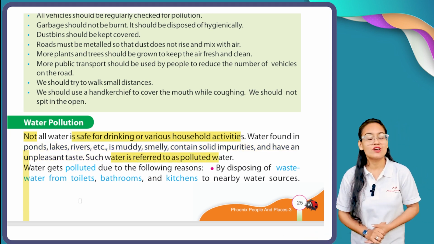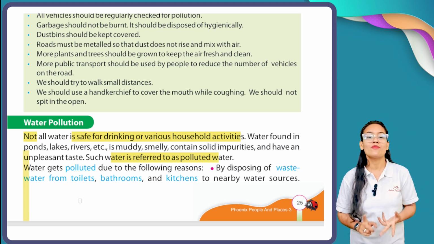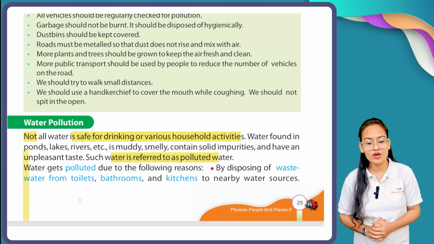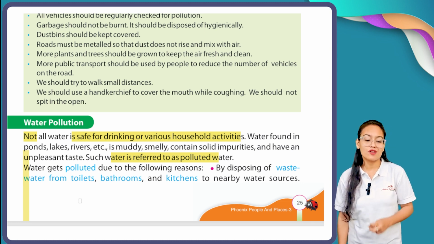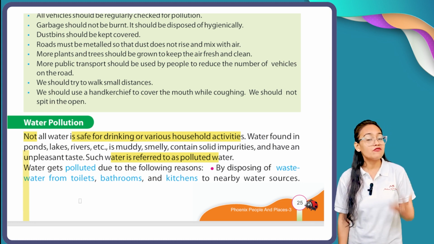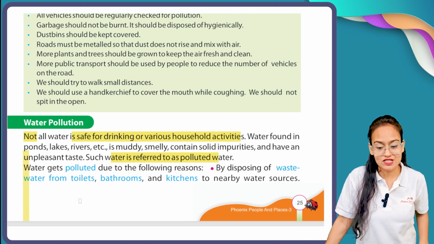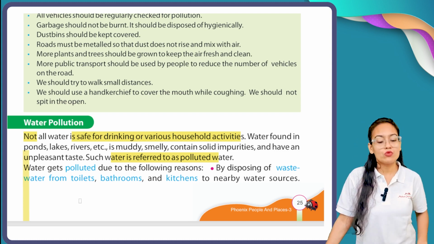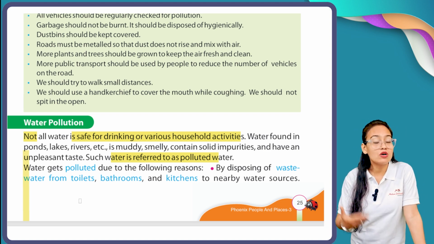Now, my dear students, from where do we get water? From ponds, from lakes, from rivers, etc. But you know what, all this water contains some impurities. If you drink that water directly, it will taste unpleasant, so that is polluted water. Now, what are the reasons which lead to water pollution?